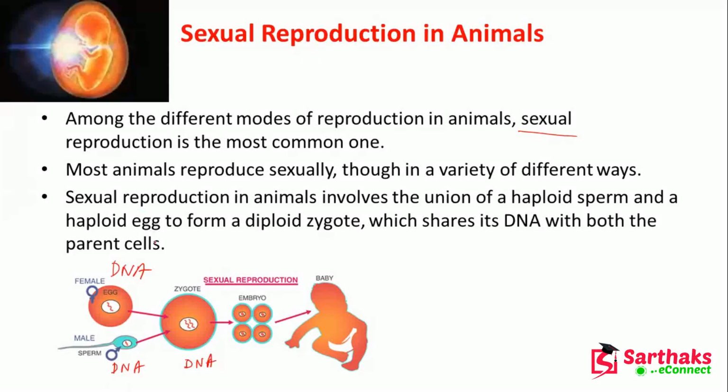So you can see that this zygote will share the DNA from the mother and DNA from the father, and whenever this zygote matures, after that you can see that there is an embryo, and after certain weeks there will be a baby here. Okay, so this cute baby will be here. So sexual reproduction in animals involves the union of haploid sperm and haploid egg to form the diploid zygote, but the DNA they will share.